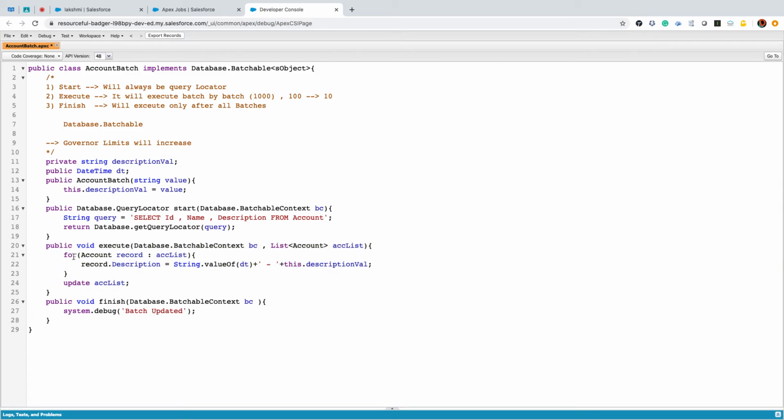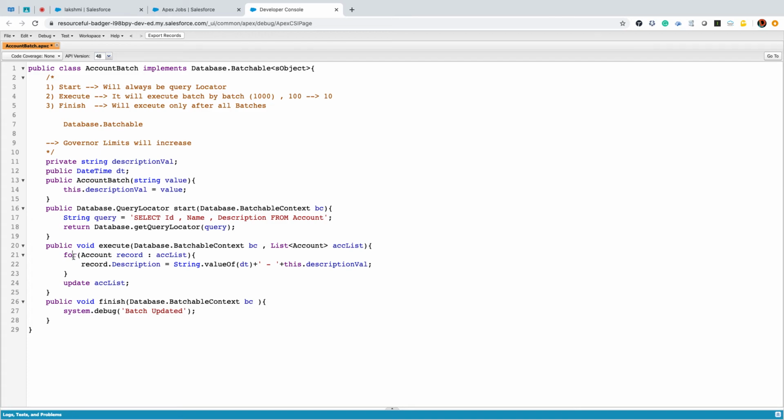So every time the execute method finishes, the governor limit gets reset. It means you have the capability to process much more information, which generally you can't do with synchronous apex. Clear? So you'll have more generous limits, and batch apex is asynchronous.